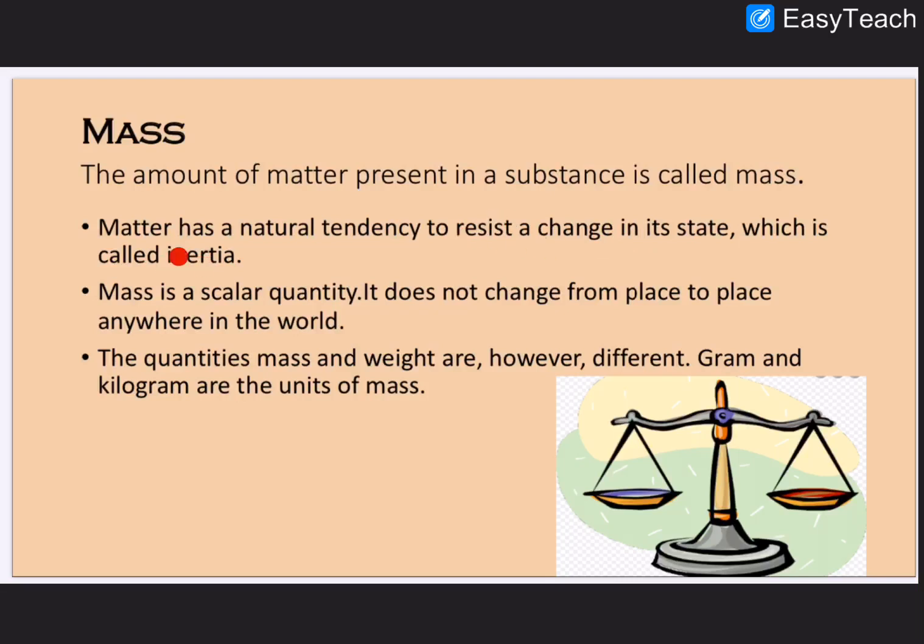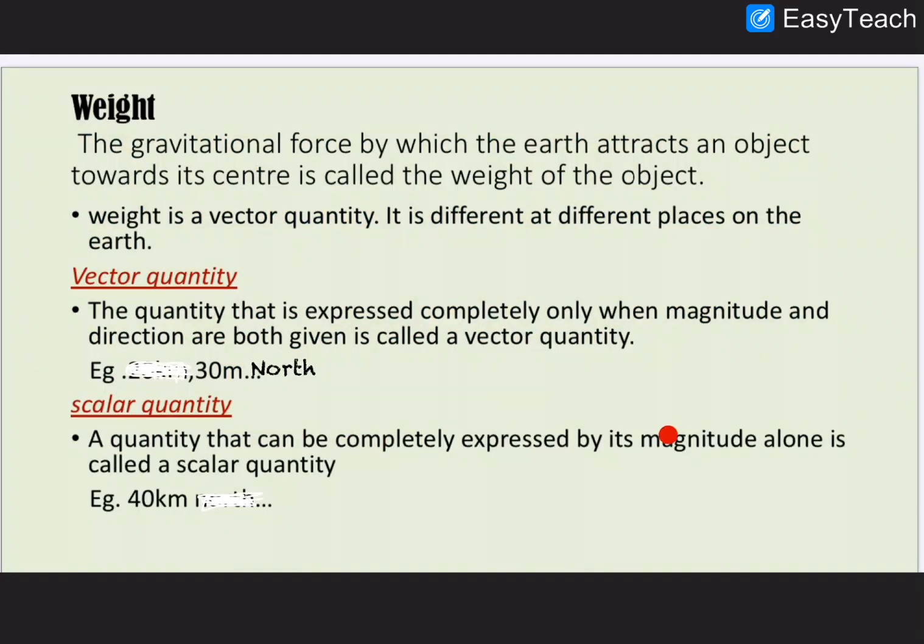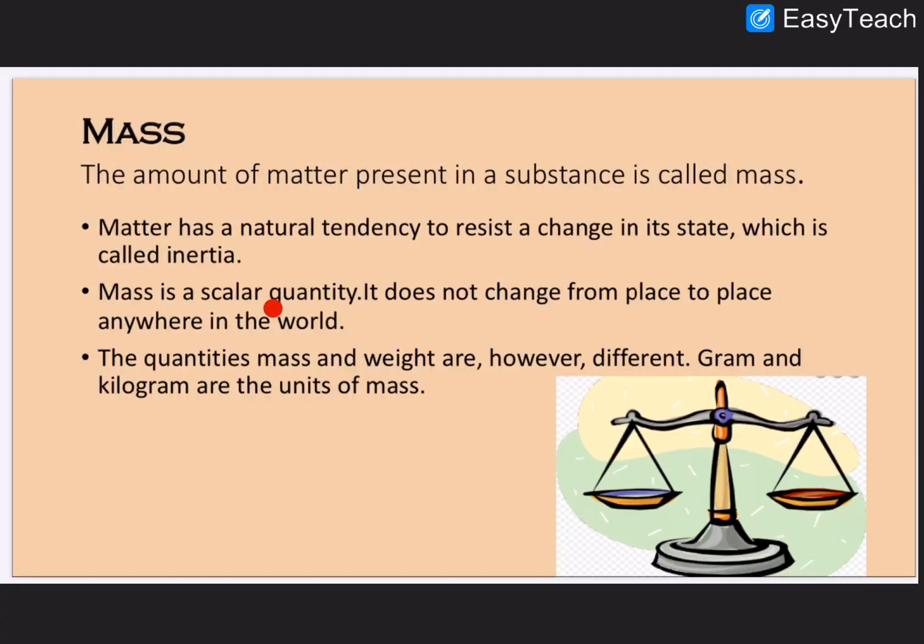That resistance is called inertia. This is just for knowledge. Inertia means resistance to change in the state of matter. And mass is a scalar quantity. We have just seen what a scalar quantity is: it can be expressed only in magnitude, with no direction. So when we mention mass like 3 kilogram, we don't mention a direction. It does not change from place to place anywhere in the world.